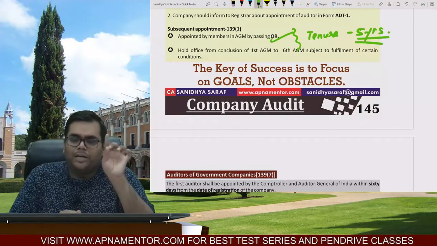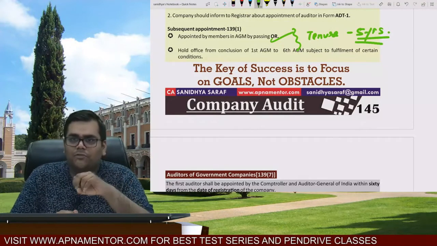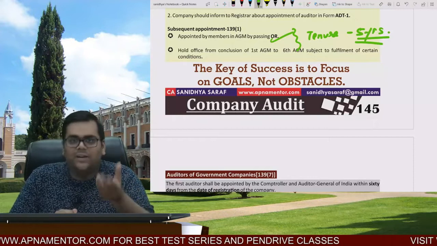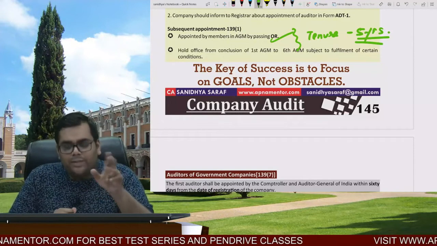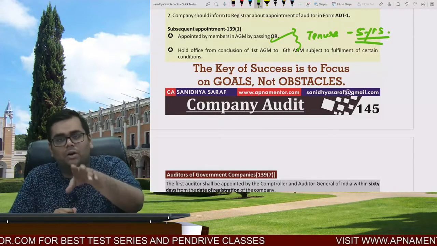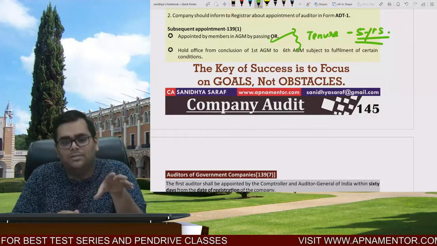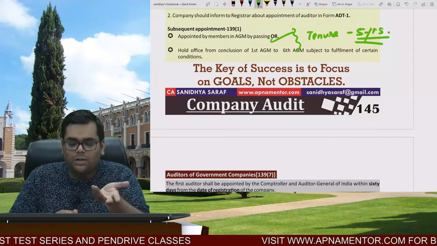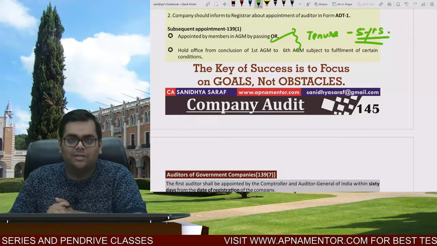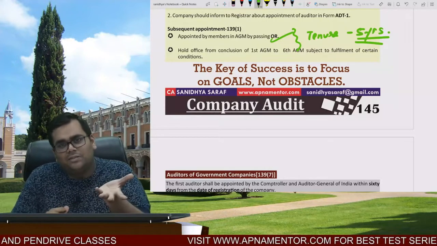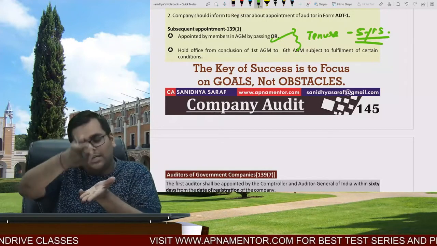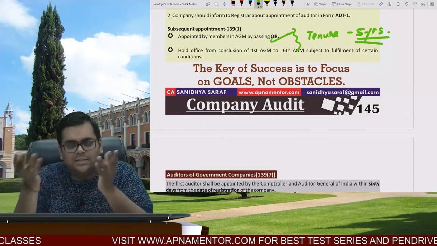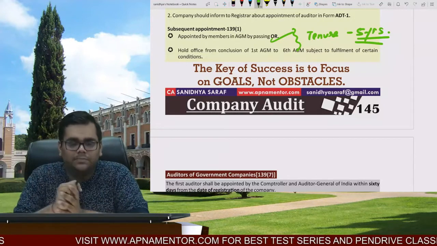The first auditor is appointed by the board within 30 days from the date of incorporation. Tenure is valid till the AGM. The subsequent appointment shall be done by the members in the general meeting by passing an ordinary resolution. Tenure is fixed at 5 years. So if we say tenure is fixed at 5 years, then counting from the conclusion of the first AGM, it goes till the conclusion of the sixth AGM. I think it is logical.